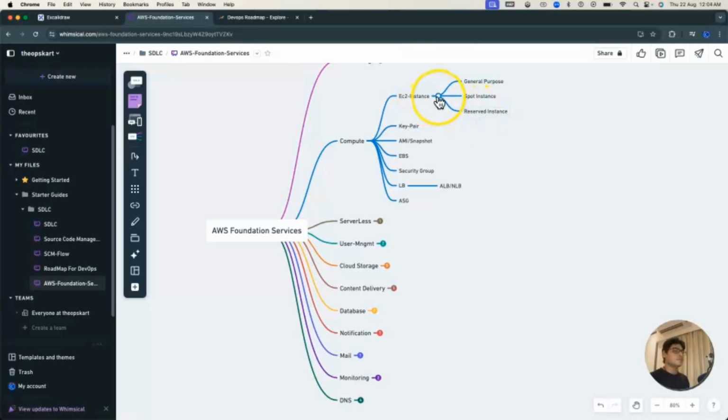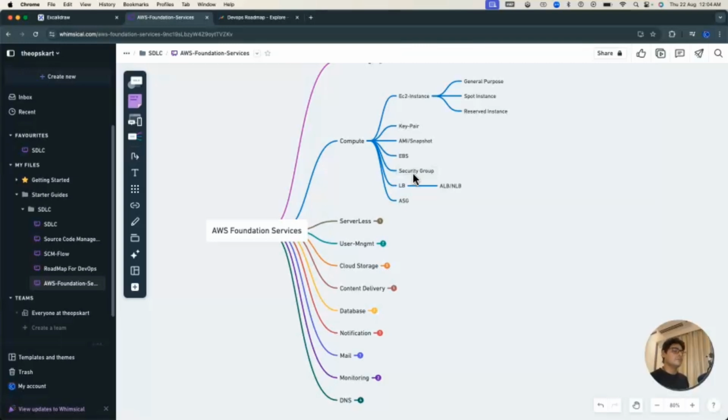Once you provision the instance, at the time of provisioning you should also use some other components: the key pair and AMI. AMI is the operating system. Then EBS, which is called Elastic Block Storage. It is a hard disk which you attach to your EC2 instance. Then security group. A security group is a kind of virtual firewall which you attach to your EC2 instance.